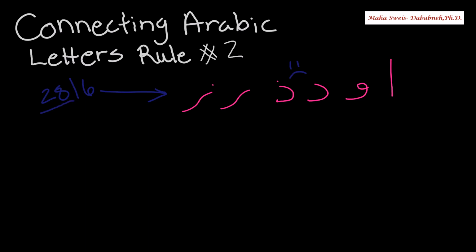We still have 22 letters. 22 letters, we call them two-way connectors. And two-way connectors, if they are following or preceding each other, they connect. Let's start with some of the two-way connector letters.